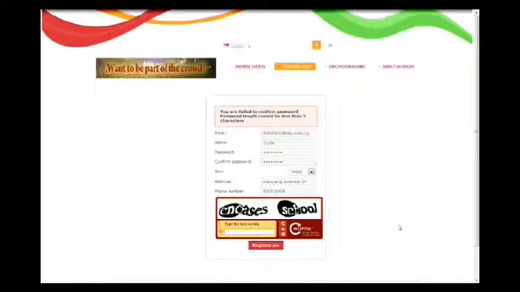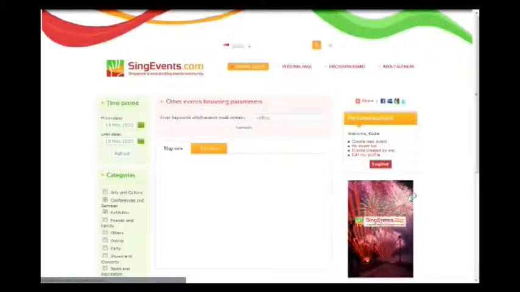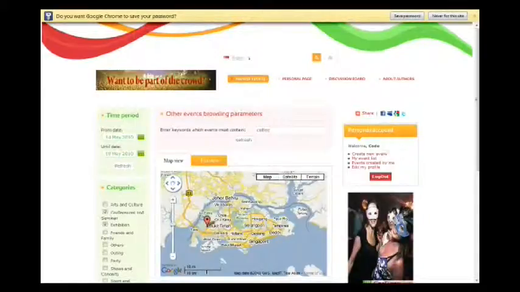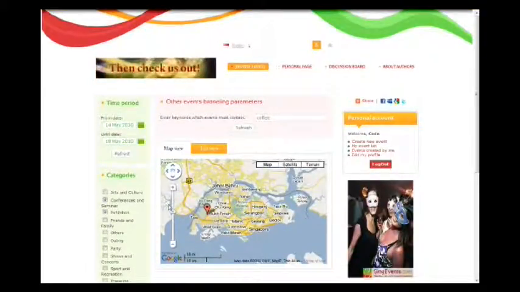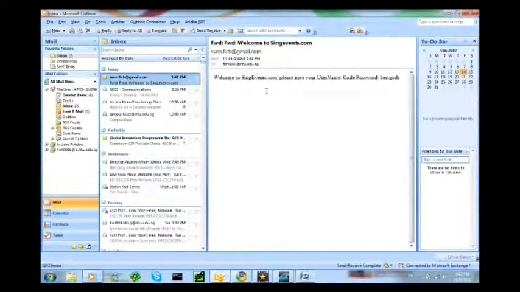reCAPTCHA changed and we will have to enter it again. This time it is in caps and lowercase. Still, we are not a bot and we can click on register. After you registered, you're back at the main page and you are greeted by the system. If you check out your emails now, you can see that you have a new email that welcomes you to singevents.com and sends you your username and your password.